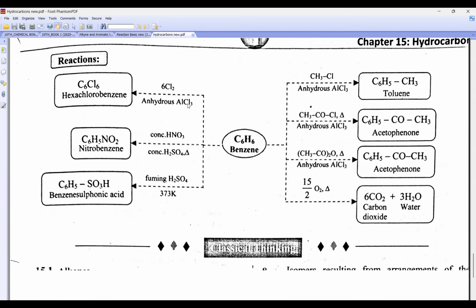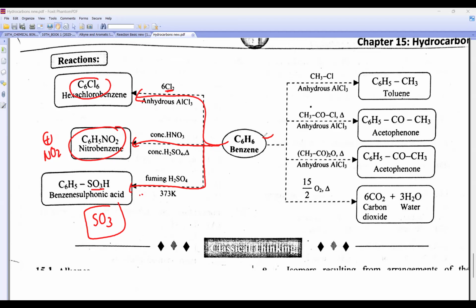If I take excess chlorine, beta, we took excess chlorine and we got hexachlorobenzene, right? Tell me. Then we did nitration, nitrobenzene I got, or not? Then I did sulfonation in this, in nitro. Who was the electrophile here? Nitronium. When you get benzene sulfonic acid, who is the electrophile? Only sulfur trioxide. Then we did Friedel-Crafts alkylation. Toluene we got, or not? Tell me. Then, beta, Friedel-Crafts acetylation by using acetyl chloride. Again acetylation by using acetic anhydride.